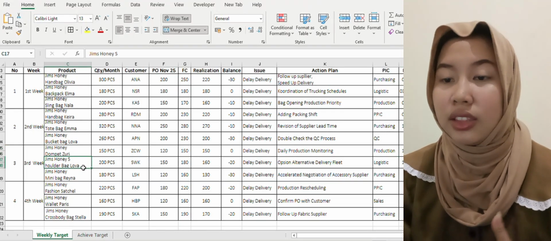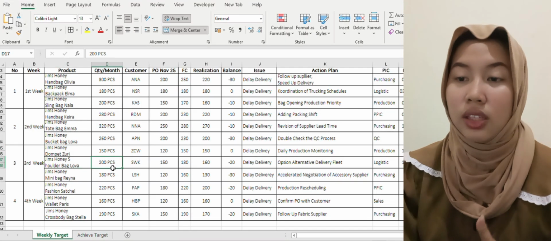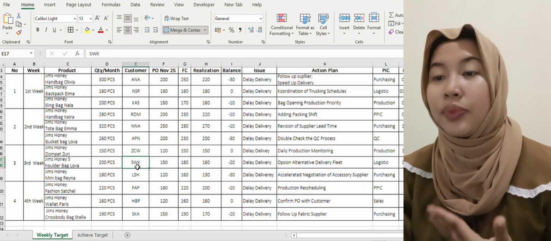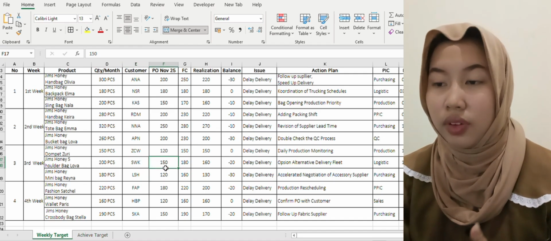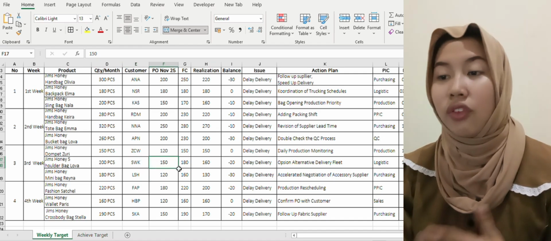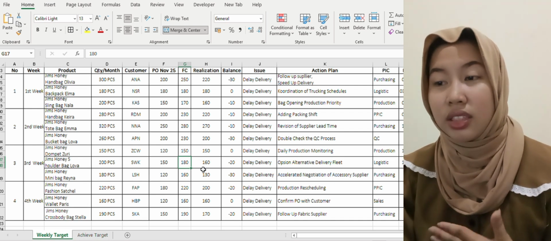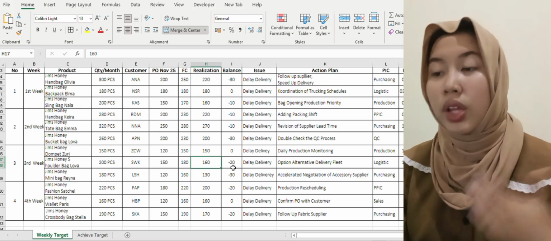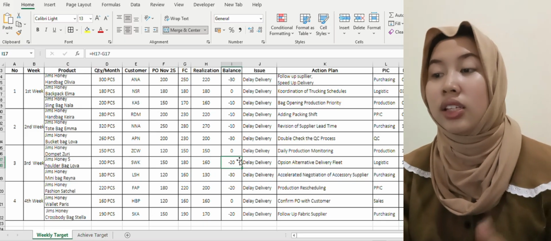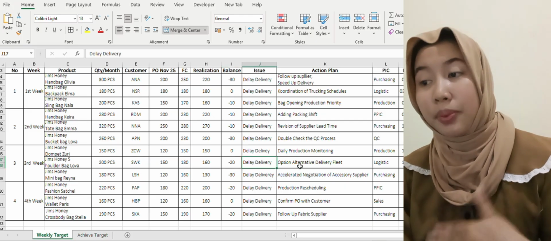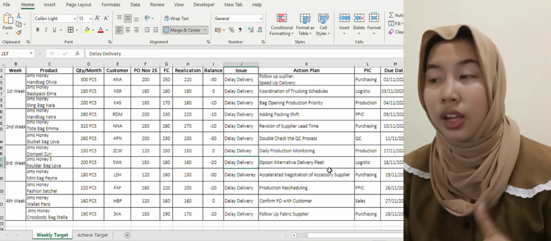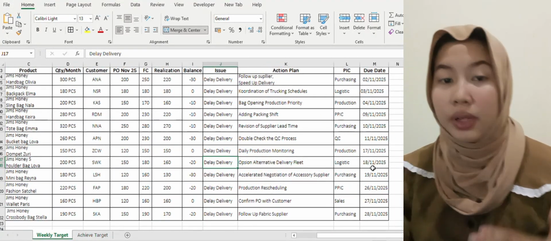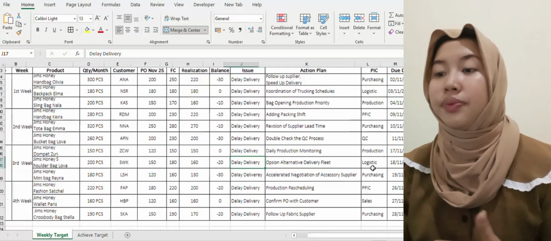The next item is James Honey Solder Baklava with a monthly quantity of 200 pieces. The customer is SWK, and the purchase order for November 25 is 150 pieces. The forecast is 180 pieces, and the realization is 160 pieces, and the balance is minus 20, meaning the target was not reached. And the issue here is the delivery, and the action plan is optional alternative delivery fleet, and the PIC is logistic, due date November 18, 2025.